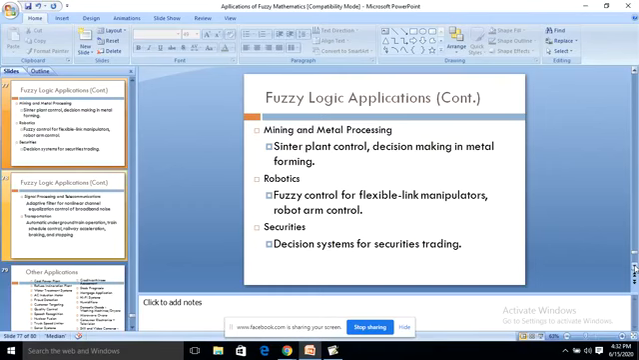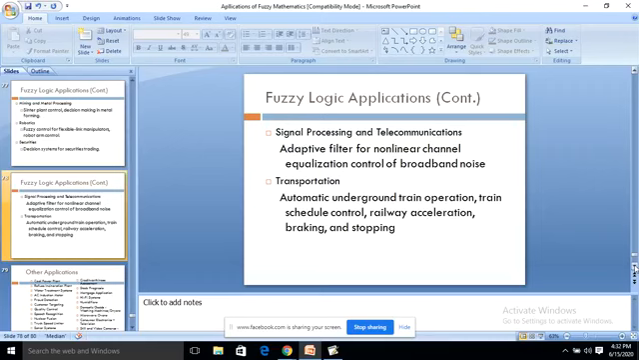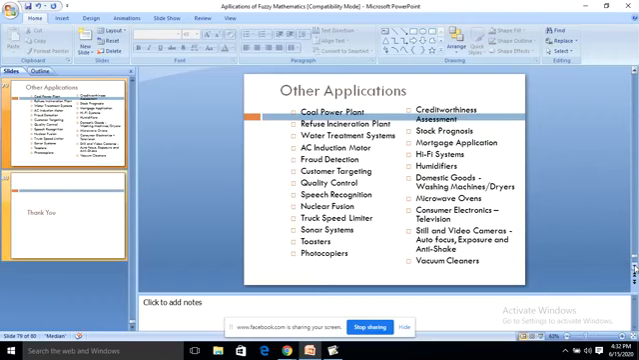Security systems also have its application. Signal processing and telecommunications and transportation. Other applications are coal power plants, refuse incineration. Many applications are given: quality control, customer targeting, speech recognition, nuclear fusion. Truck speed limiters, sonar systems, etc. Microwave ovens. Domestic goods: washing machines, dryers, etc. Stock prognosis. Vacuum cleaners, etc. So these are all the applications of fuzzy logic.